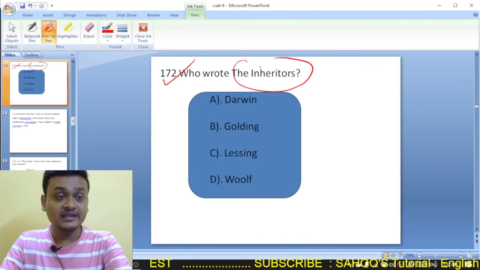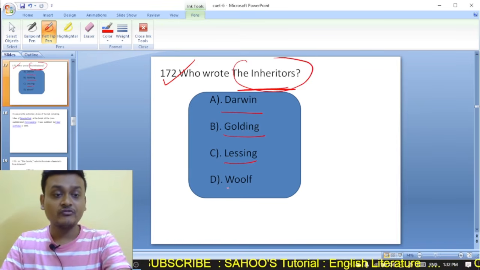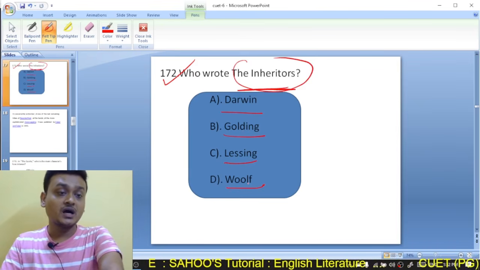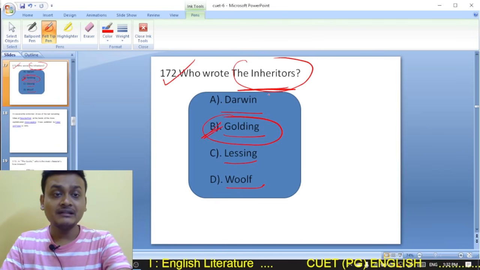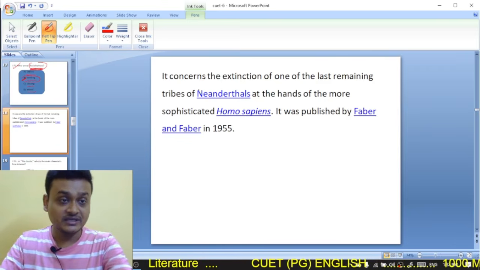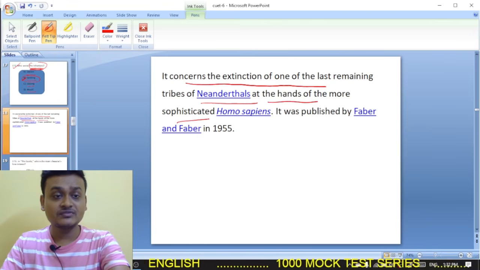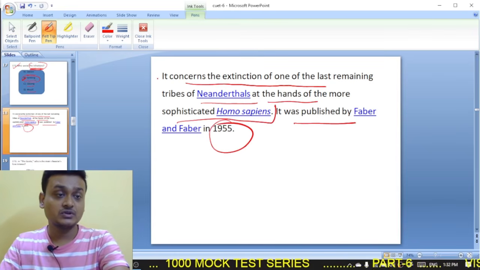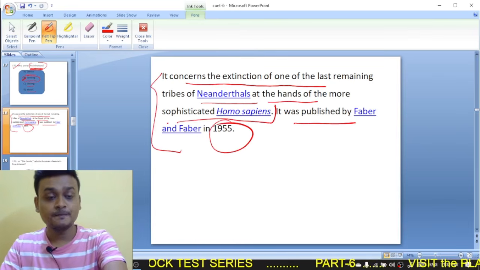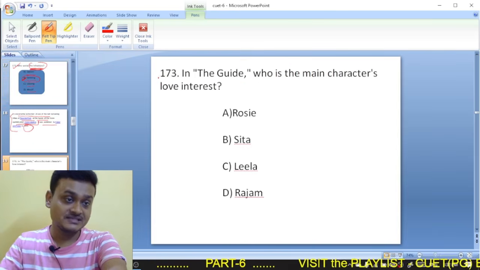Who wrote The Inheritance? Darwin, Golding, Lessing, Woolf. So it was written by William Golding. William Golding has written the novel The Inheritors, and it concerns the extinction of one of the last remaining tribes of Neanderthals at the hands of the more sophisticated Homo sapiens, and it was published by Faber in 1955. So it was written by William Golding. Moving on to question number 173.